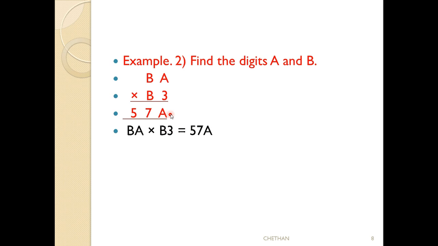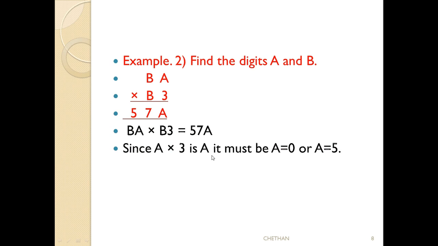we have to get a only. The only possible choices are 0 and 5, because 0 into 0 we will get 0, and 5 into 5 we will get 25. That means the unit place is 5. So since a into 3 is a, it must be that a is equal to 0 or a is equal to 5. In this series I am dropping a is equal to 0.